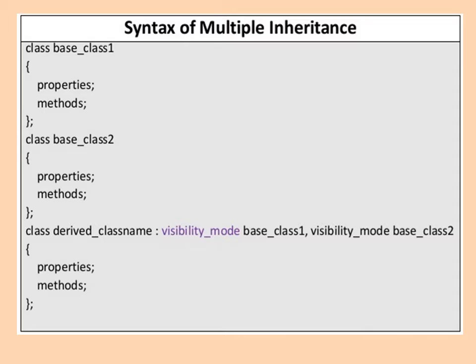Now class derived class name colon visibility mode base class 1 comma visibility mode base class 2. So derived class name is the derived class which is derived from the base class 1 and base class 2, means this class is derived from the two base classes. Here we have to write the visibility mode, and if there is more than one base class, then these classes are separated from each other by using a comma. Then the properties and methods of the derived class we can define over here. So this is the syntax for multiple inheritance.